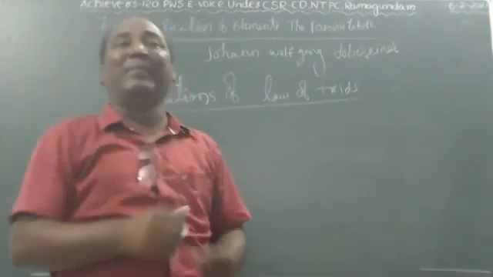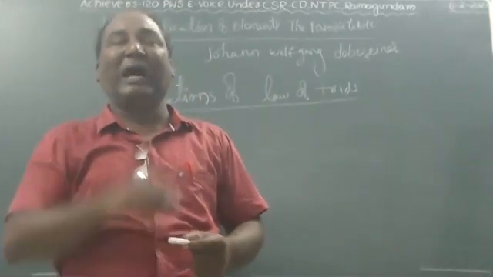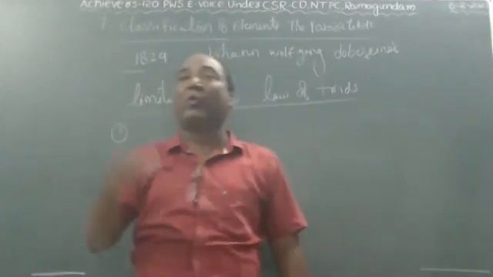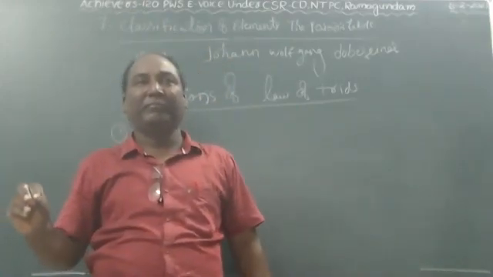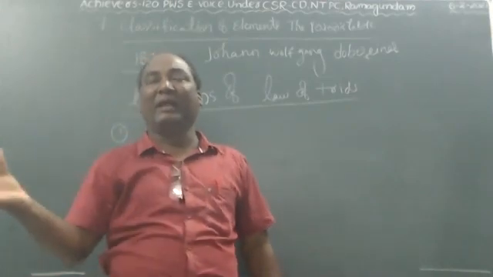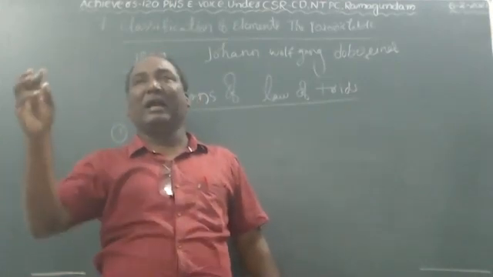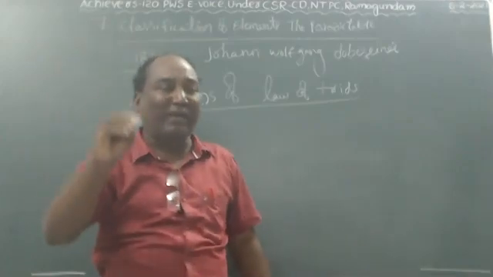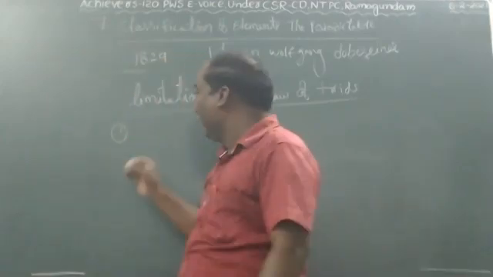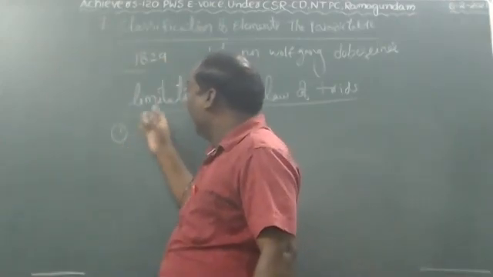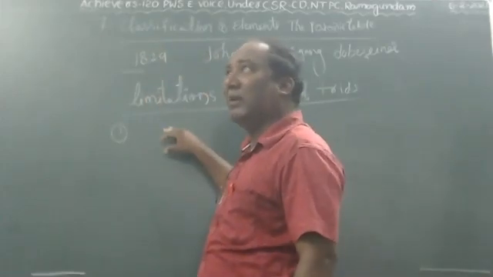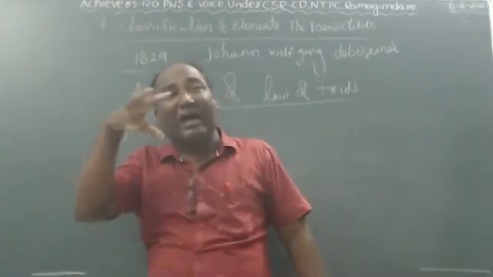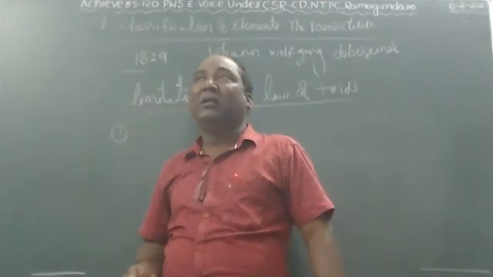All the known elements, he could not arrange in the form of triad. That means, at the time of Dobereiner, how many elements were discovered?